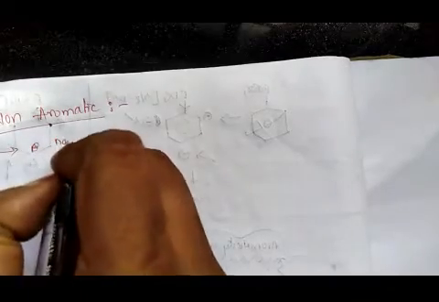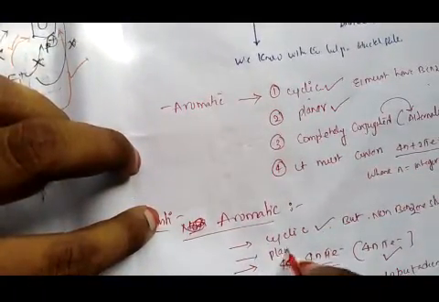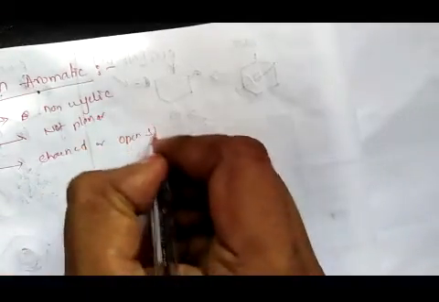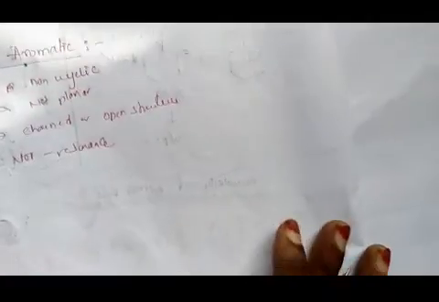It is non-cyclic, not planar, and has a chained or open structure, with no resonance. Examples are alkenes.